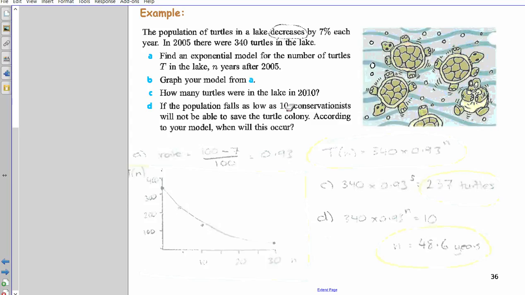And after that, the conservationists can't save them anymore because there's not enough turtles to breed and continue on with the colony. So this is showing you some nice real-life applications of this kind of math. Okay, that's the end of the lesson.